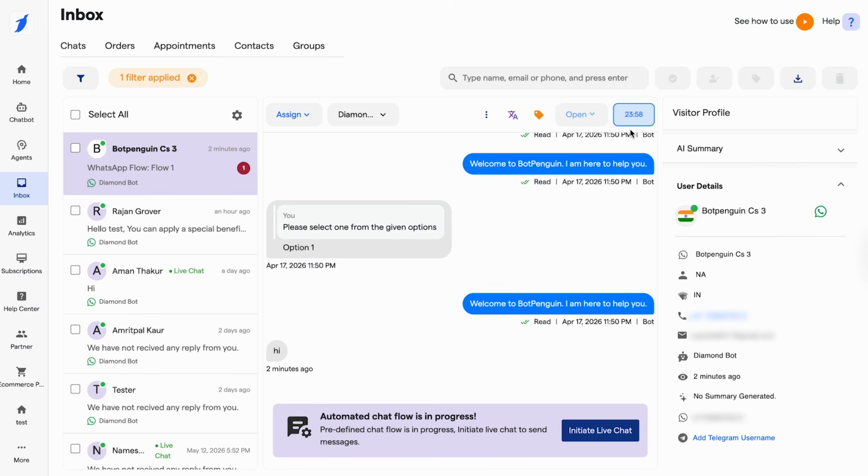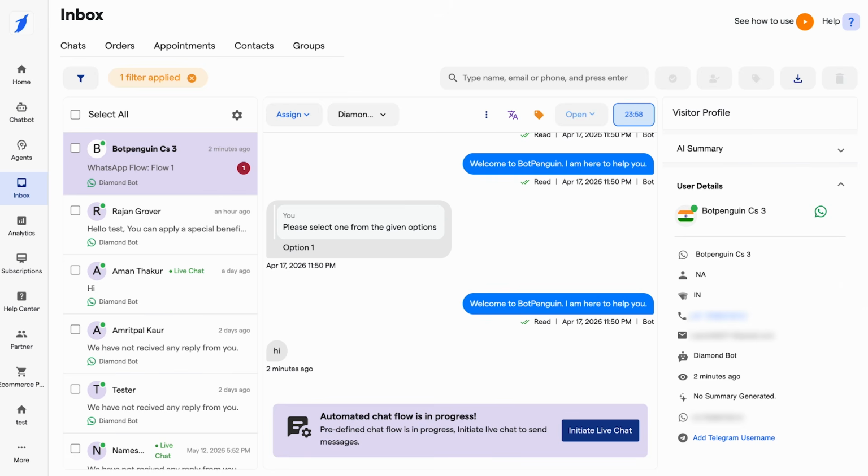Whenever the customer sends you a message on WhatsApp, a 24-hour customer window starts. During these 24 hours, you can freely reply to the customer. Your bot can send messages, and a live agent can respond. This is called the user-initiated conversation window, where the user has initiated the conversation.